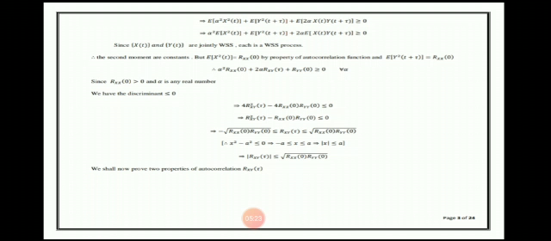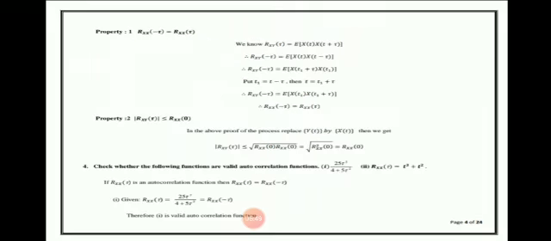Therefore, x square minus a square is less than or equal to 0, which implies minus a is less than or equal to x, which is less than or equal to a, which implies mod x is less than or equal to a. Here, this implies modulus R_XY(tau) is less than or equal to root of R_XX(0) into R_YY(0). We shall now prove the two properties of the autocorrelation R_XX(tau).